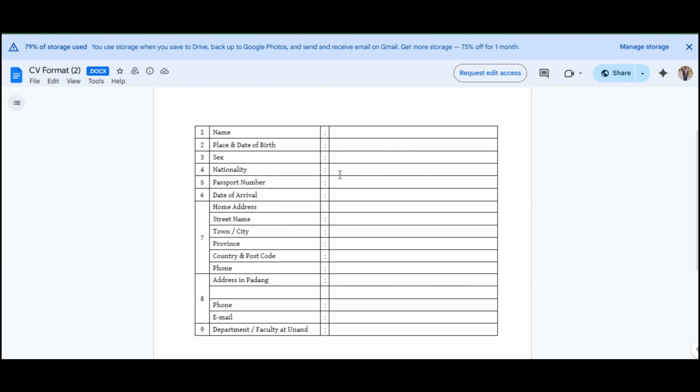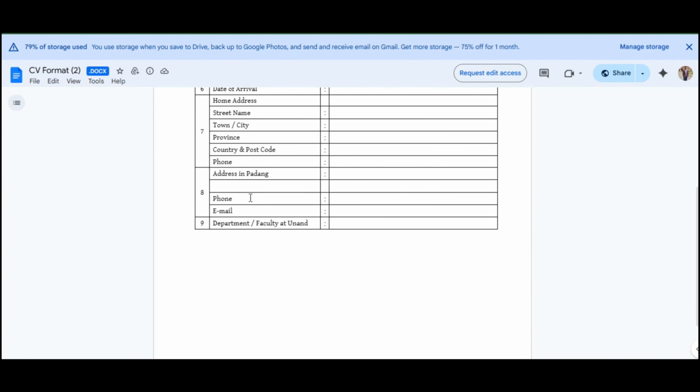Then you are gonna put your sex, if you are male or female, then nationality, passport number, date of arrival. In date of arrival, you can write any of the dates, like September or something. Then your home address, your street number, your city, province, country, and postal code, phone number, address in Padang. It means what's your address in Indonesia. So if you don't have one, you can write just the university address, or maybe you don't need to write it. Then the phone number, then your email, then your department that you have.